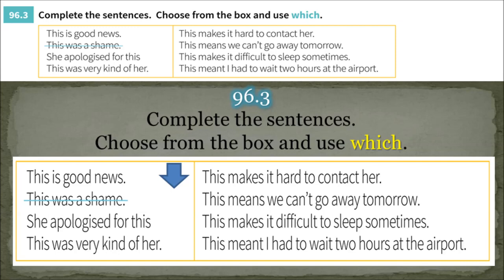96.3. Complete the sentences. Choose from the box and use which. This is good news. This was a shame. She apologized for this. This was very kind of her. This makes it hard to contact her. This means we can't go away tomorrow. This makes it difficult to sleep sometimes. This meant I had to wait 2 hours at the airport.